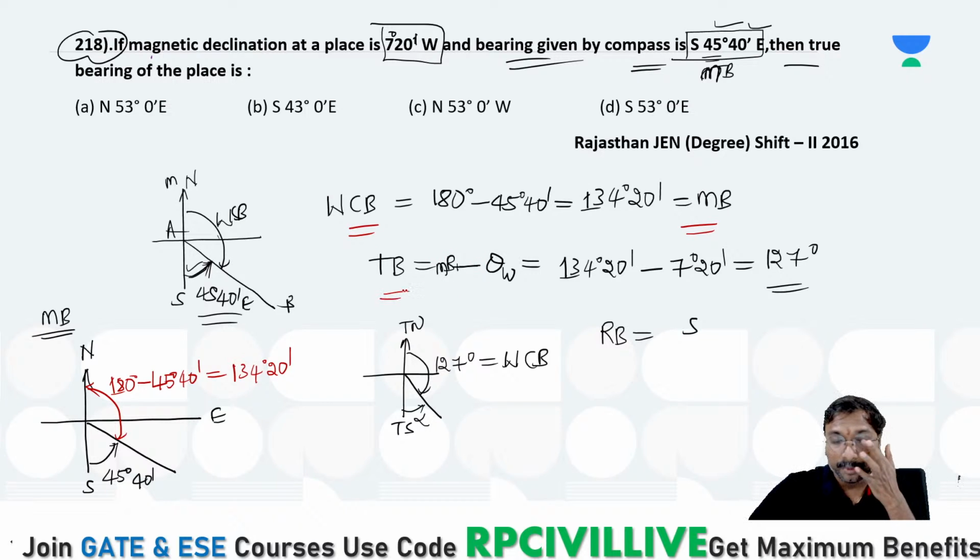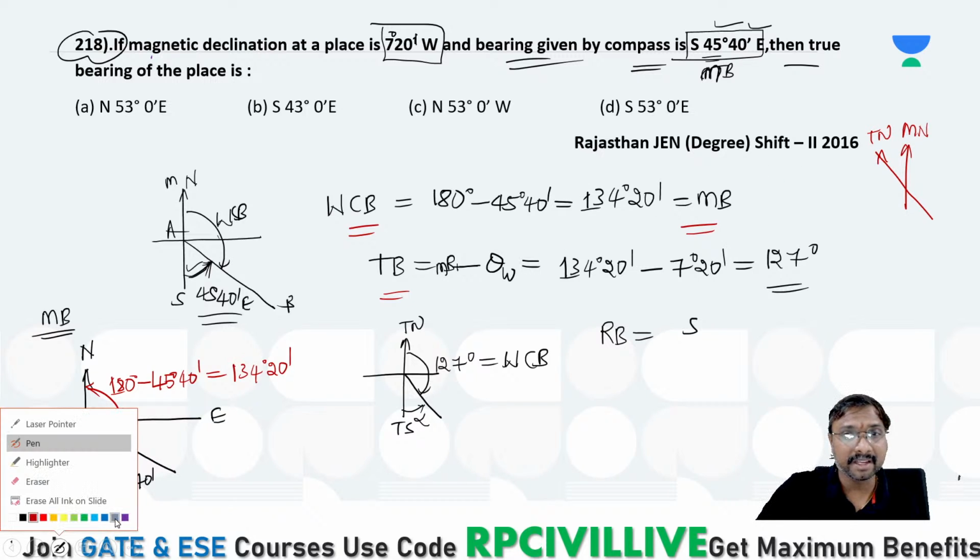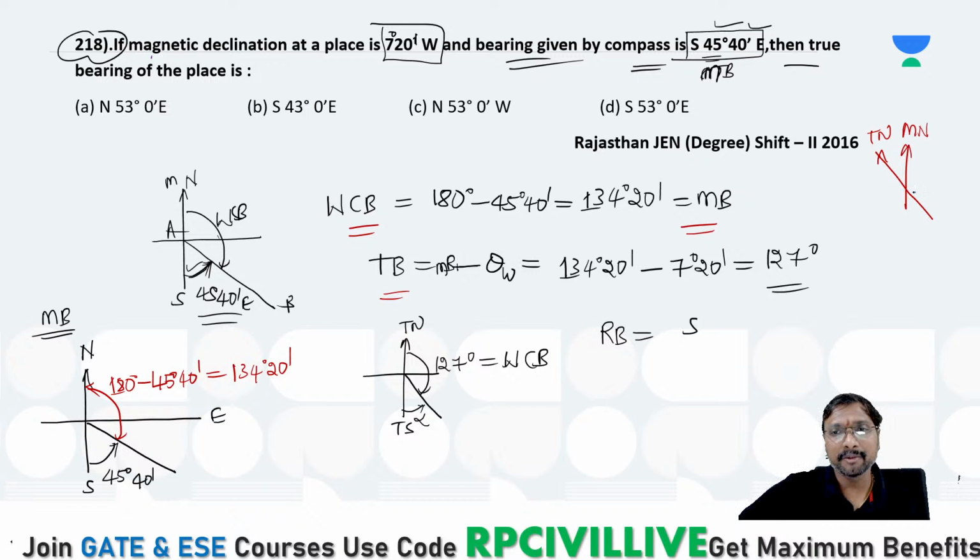Now what is the true bearing? Because it is on the west side, the true bearing is the magnetic bearing minus the west declination. So this is your magnetic north, and this is your true north, if you just observe. And what about this angle? That angle will be like this. This is your line AB, you can say.